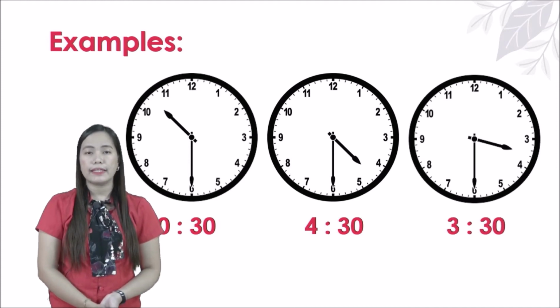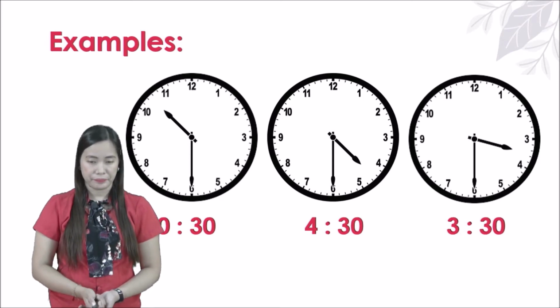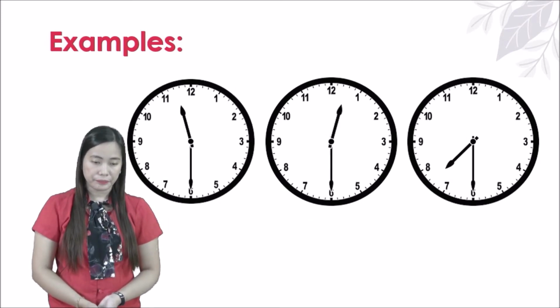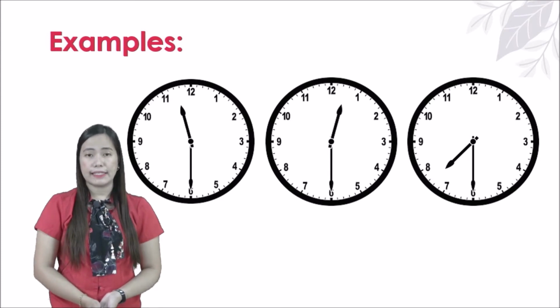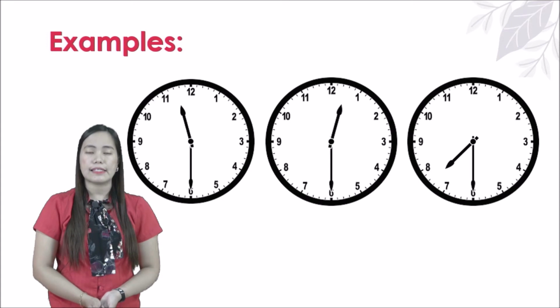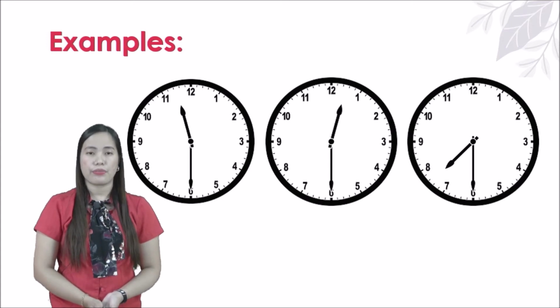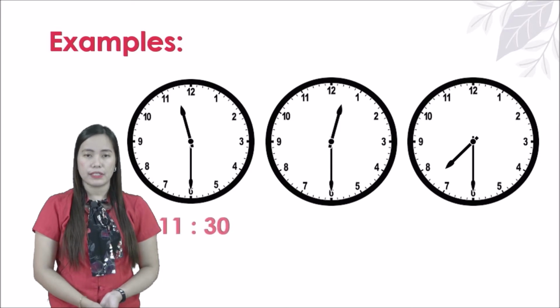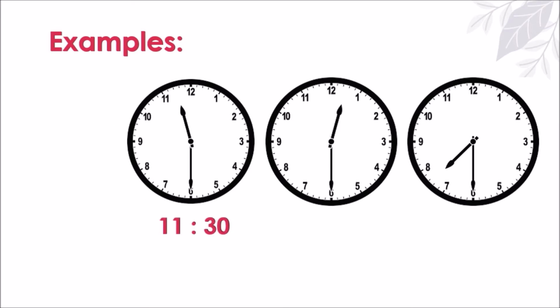Okay, you can write them like that, okay? Number, and then colon, and then the minutes. The hour first, okay? Another one. The shorthand is between 11 and 12. And the longhand is in number 6, which is 30. So that time is 11:30. How about the next one? The shorthand is between 12 and 1.